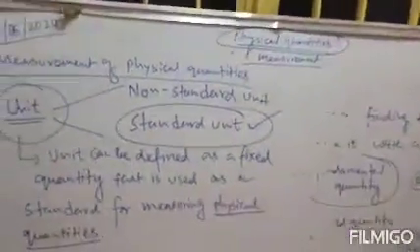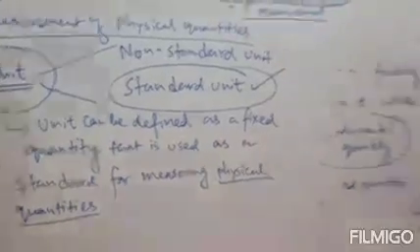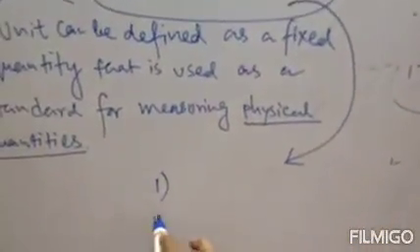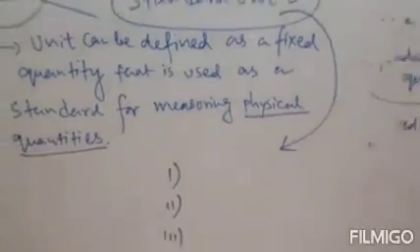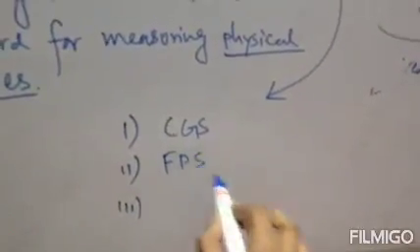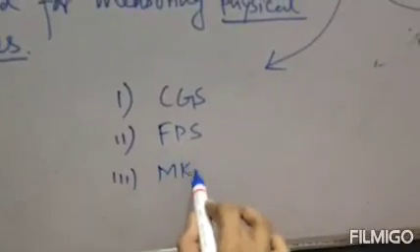Now the standard units are further classified into three types. Clear? One is our CGS unit, second is our FPS unit, and the third is our MKS unit.